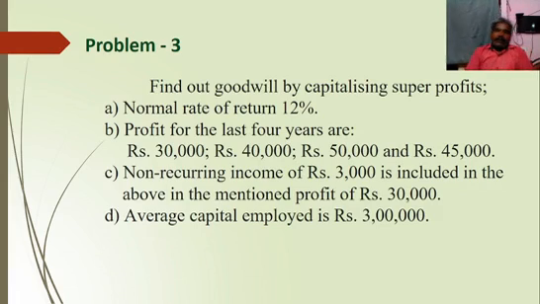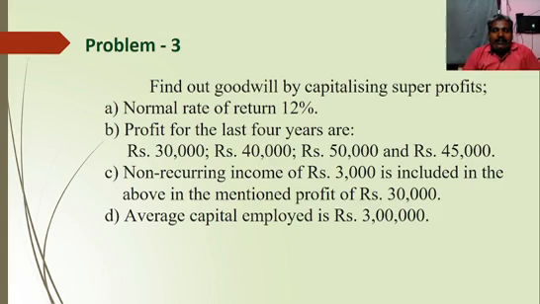Problem number 3. Find out goodwill by capitalizing super profit. Looks like the previous method. Normal rate of return is 12 percent. Profits for the last 4 years are rupees 30,000, rupees 40,000, rupees 50,000 and rupees 45,000.